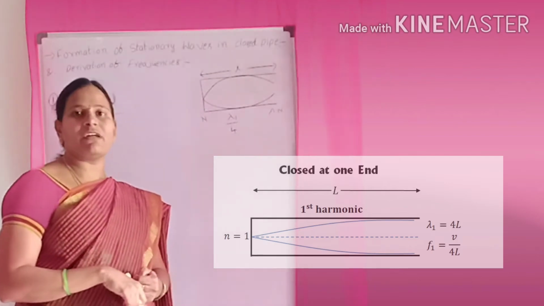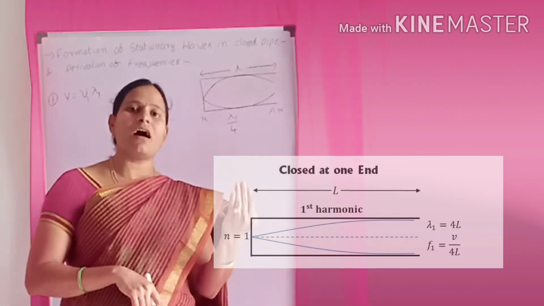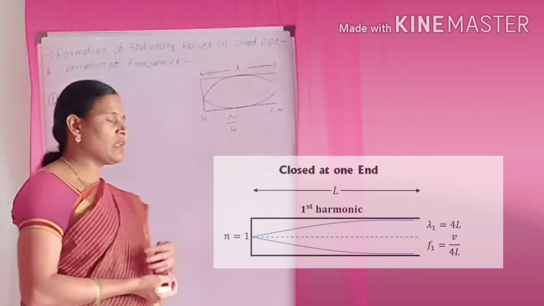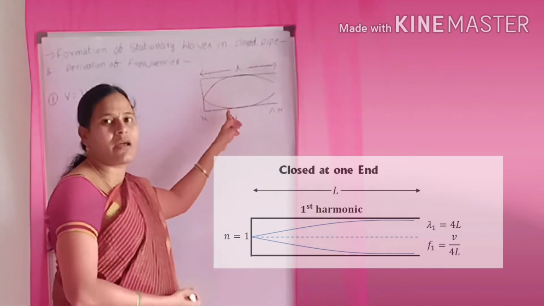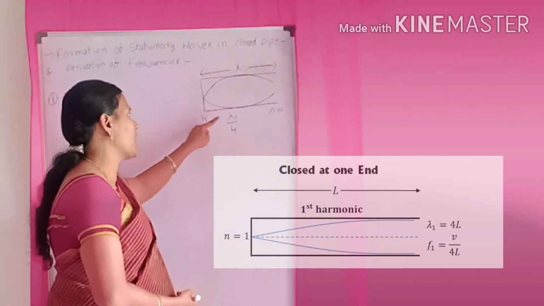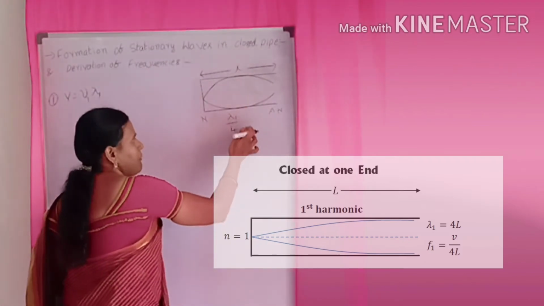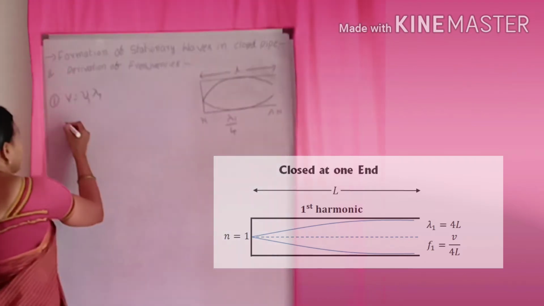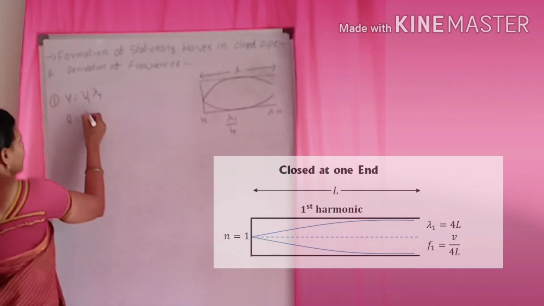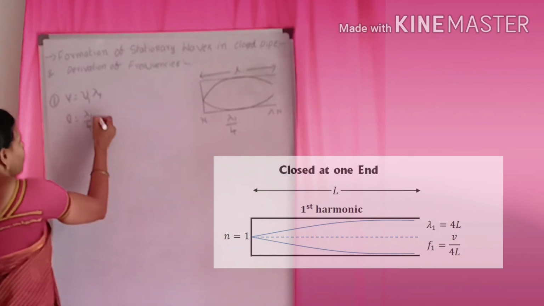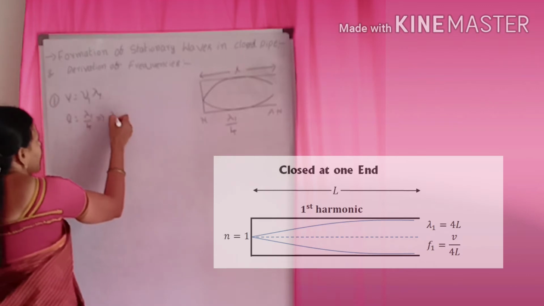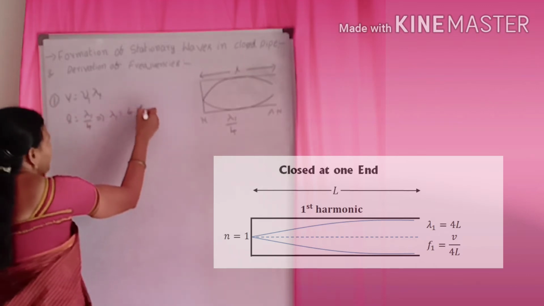Why am I writing lambda 1? Because this is the fundamental harmonic wavelength. So L is equal to lambda 1 by 4, then lambda 1 is equal to 4 into L.